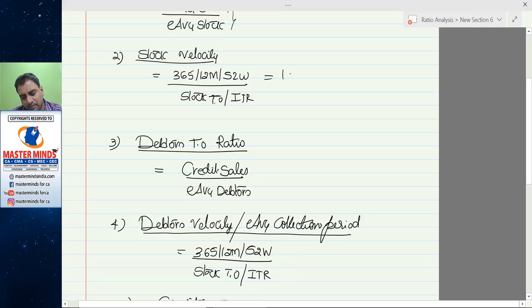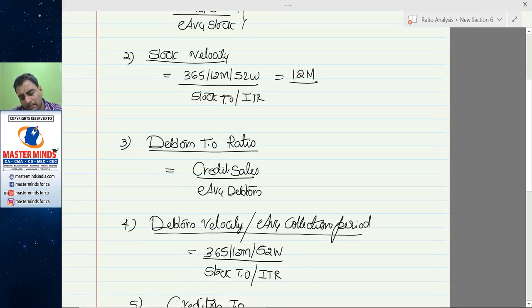For example, in a year, let's assume 12 months. In 12 months, your stock turnover ratio is 12 times. So 1 month. It takes 1 month for conversion of stock to sale.